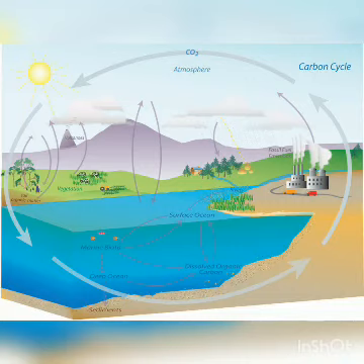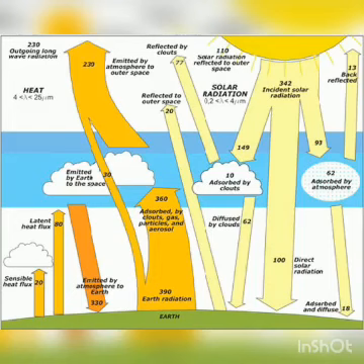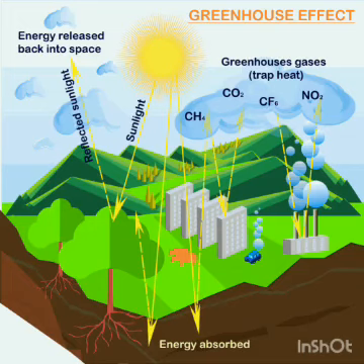Now, this carbon dioxide and other gases like methane, oxides of nitrogen and sulfur, water vapor in the atmosphere, let the radiation from the sun reach the earth, but they prevent some of the heat from being reflected back.